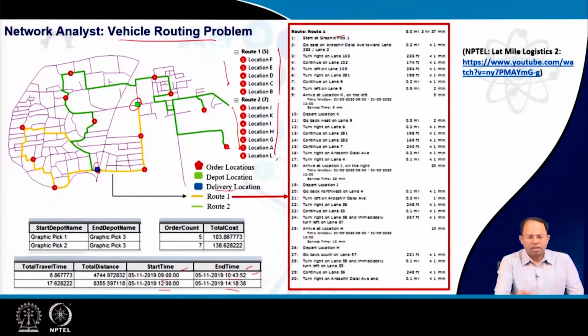First, we will collect garbage from these bins. By the end of this, the vehicle will get filled. I will deliver that garbage to the disposal site, and again I will go to another route. I will start with some sequence, as it is given, for example this is sequence number 1. I will go back to the depot, and from there again I will start 1, 2, 3. In this way I will form another route and again go back to the disposal site. This is how this vehicle routing problem is solved using ArcGIS.